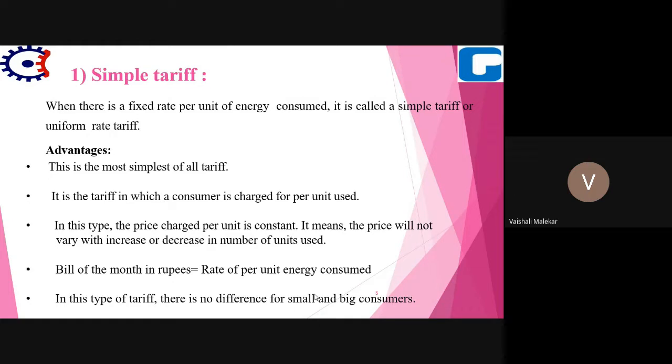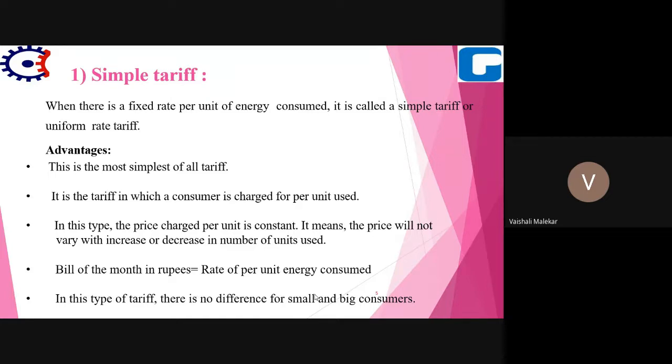Simple tariff, the name itself says that it is simple. Simple means when there is a fixed rate per unit of energy consumed, it is called simple tariff or uniform rate tariff. Uniform rate means the same rate for all types of consumers. This is the simplest type of tariff, and in this, the consumers are charged per unit used. The price charged per unit is constant because it is a uniform rate tariff.